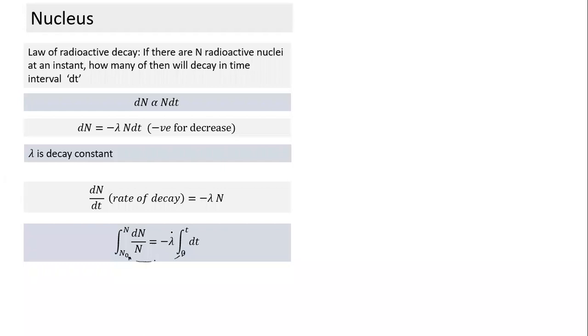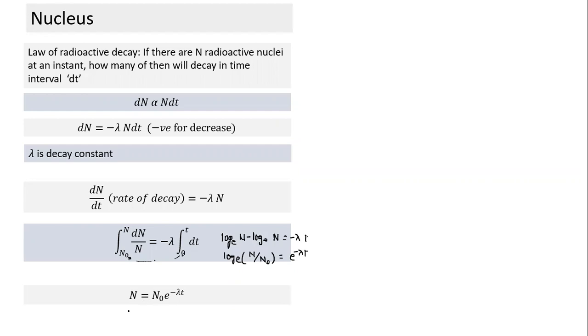At time t, the number of nuclei becomes N. It's a pretty simple integration, so I'm skipping that part. It becomes log to the base e N minus log to the base e N naught equal to minus lambda t. This is nothing but log e of N by N naught equal to minus lambda t, so N equals N naught e raised to the power minus lambda t.